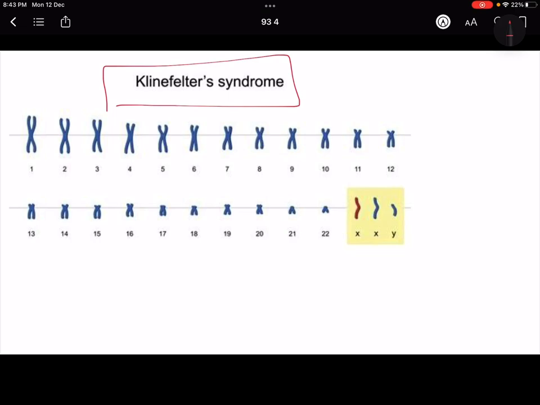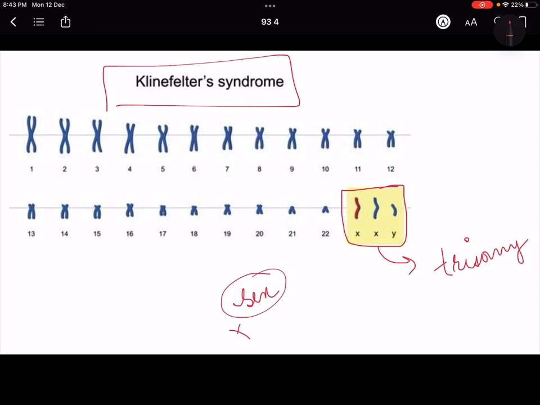इसमें भी what happens, इसमें trisomy है. Like Turner syndrome had monosomy, this has trisomy. Similarly, इसमें भी I have by mistake taken the same example. I should have taken some other example. So normal karyotype में sex pair में there are two, either XX or XY, but in here it has XXY. So there is one copy extra of X, right? There is one extra copy of X. So this is called trisomy. And so this is aneuploidy.